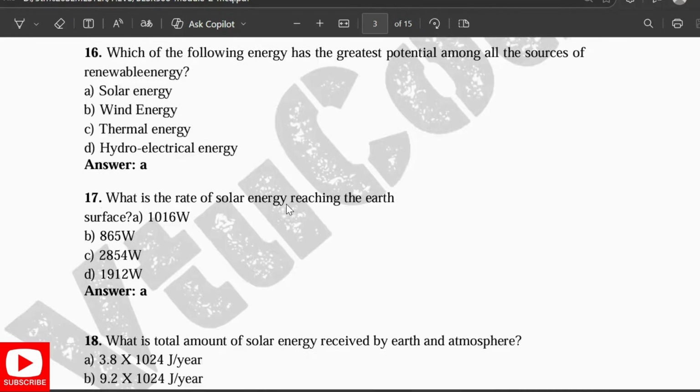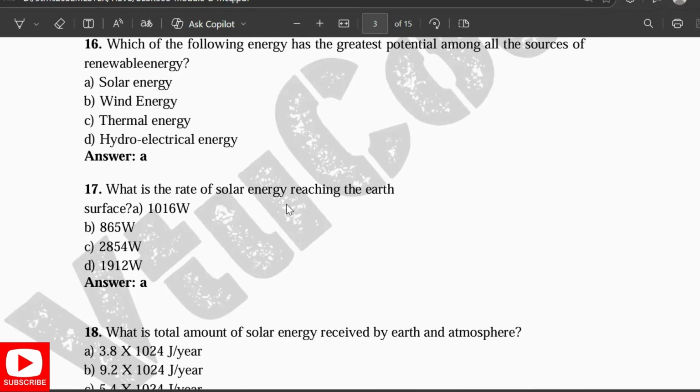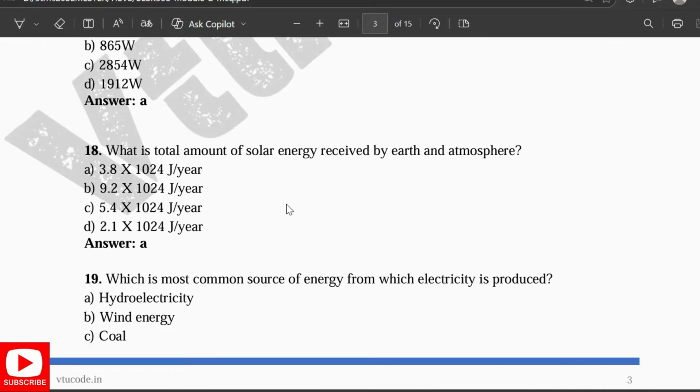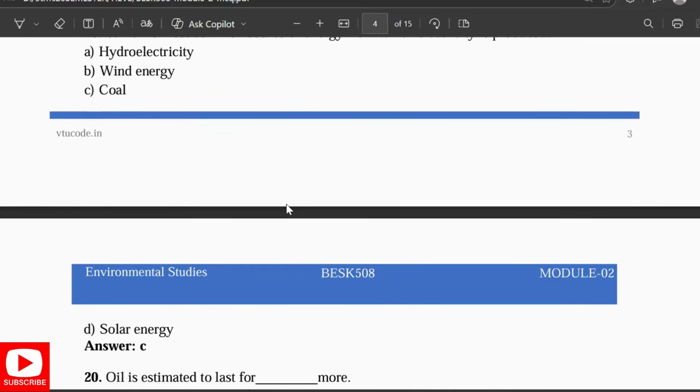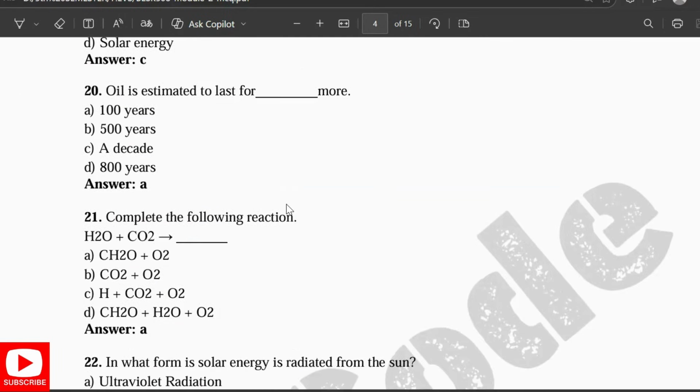Which of the following energy has the greatest potential among all the sources of renewable energy? It is solar energy. What is the rate of solar energy reaching the earth? It is 10^16 watts. What is the total amount of solar energy received by the earth and the atmosphere? It is 3.8 × 10^24 joules per year. Which of the following is the most common source of energy from which electricity is produced? It is coal. Oil is estimated to last for 100 years more.